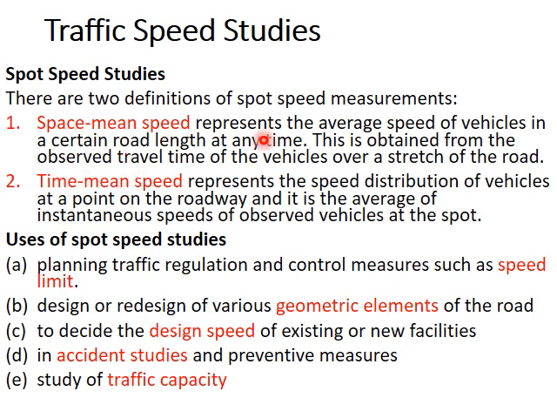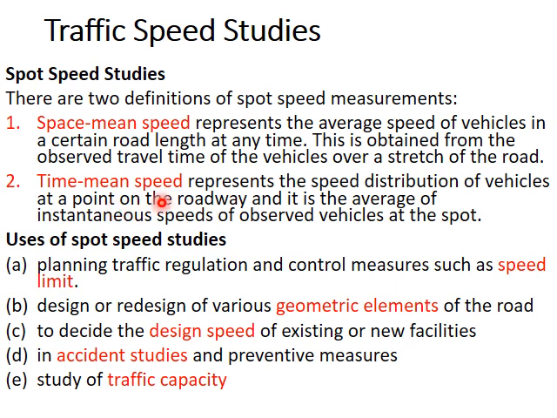Space mean speed is the average speed of all the vehicles in a certain stretch of road at one moment. So at a particular instant, we take a stretch of road, say 1 kilometer length. All the vehicles present in that 1 kilometer road at that instant, what are the speeds of all these vehicles? Take the average, you get the space mean speed.